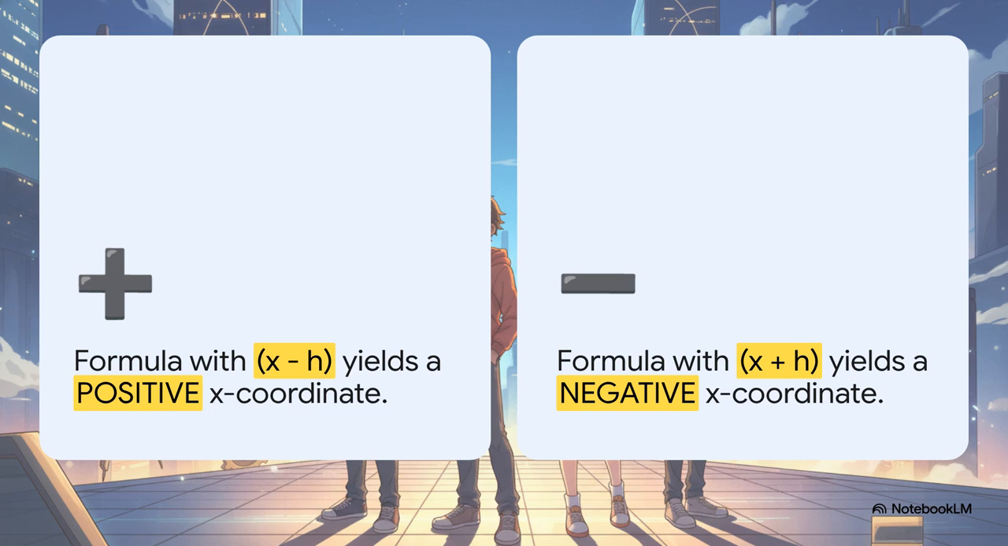But hey, watch out for a super common trap here with vertex form. The standard formula is inherently written as x minus h. That means the x value of your vertex is always going to have the exact opposite sign of the number inside that factored parenthesis. If the parenthesis says minus, your actual coordinate is positive. If it says plus, the coordinate is negative. It trips people up all the time, so definitely keep that in mind.